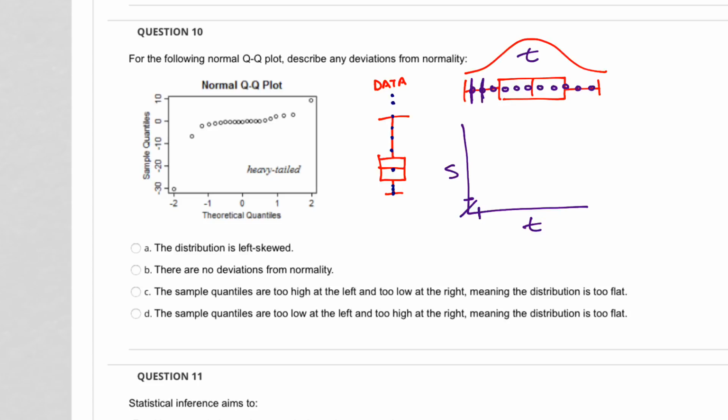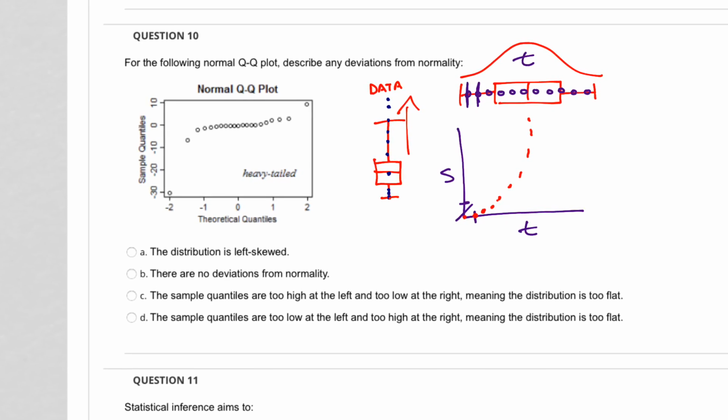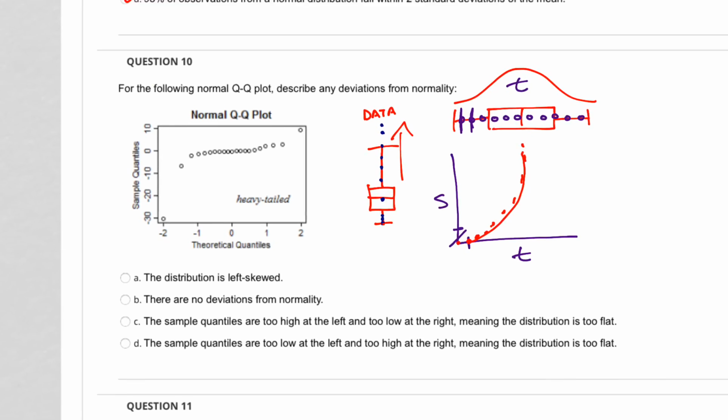So your first value here is pretty low, so down here, and then your first one is normal, so that's right here. So your first point would be right there. And then your second point is pretty low too, so it's going to be right there. Your third is pretty low, but then it picks up, and then it really goes up as you go up this way. So you can see that the line is kind of like that.